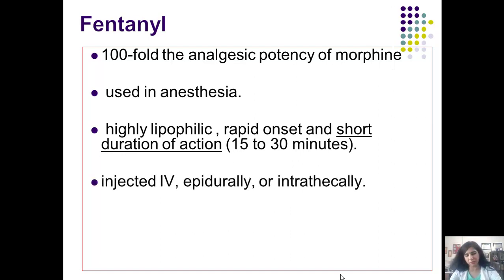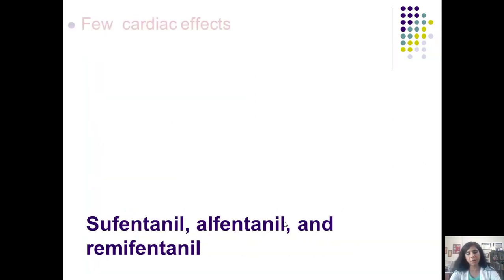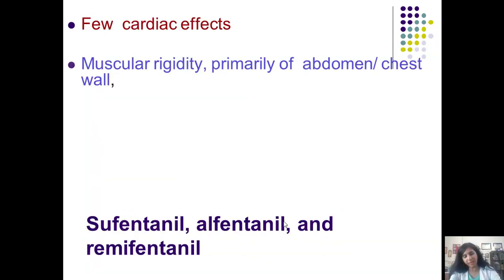I told you it can be sucked via the buccal mucosa, and these are the preparations. Oral transmucosal preparations are available. Transdermal patches are available, and this transdermal patch provides a reservoir of the drug from which fentanyl is absorbed into the systemic circulation and produces the effects of pain relief.